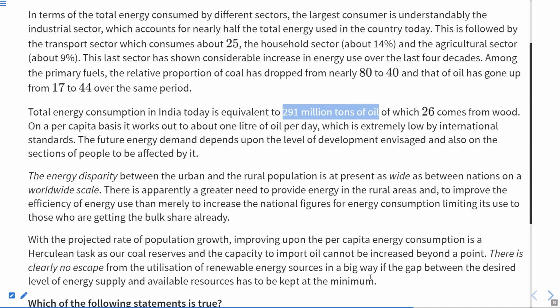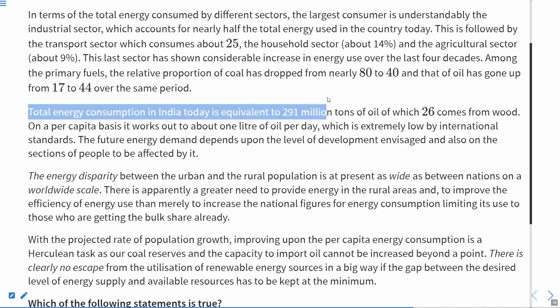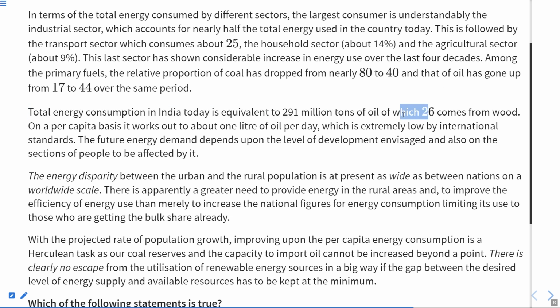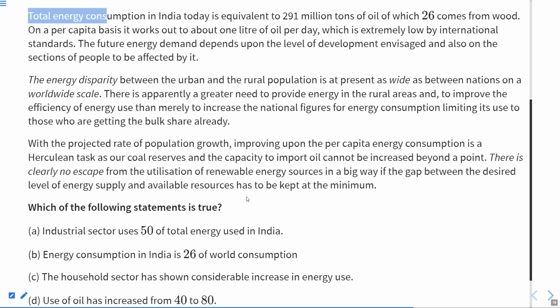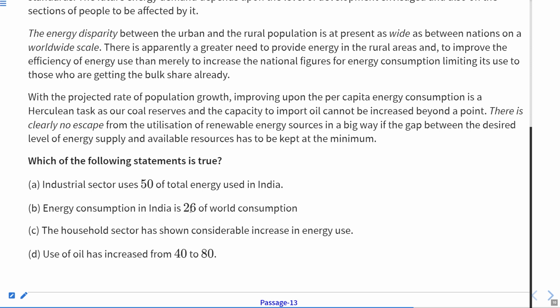So they are talking about the total energy consumption being this one, whereas 26% comes from wood. So it is not actually the total consumption, but that particular consumption which comes from wood. Therefore, the total energy consumption is 291 million tons. Therefore, the second option is incorrect.